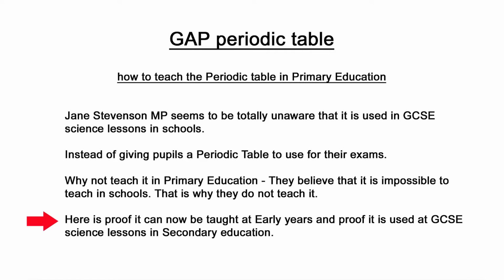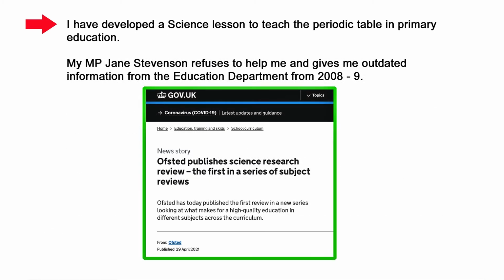Here is proof it can now be taught at early years, and proof it is used in GCSE science lessons in secondary education. I have developed a science lesson to teach the periodic table in primary education. My MP, Jane Stevenson, refuses to help me and gives me outdated information from the Education Department from 2008 to 2009. Both the government and Ofsted want science and other curriculum subjects improved in schools.